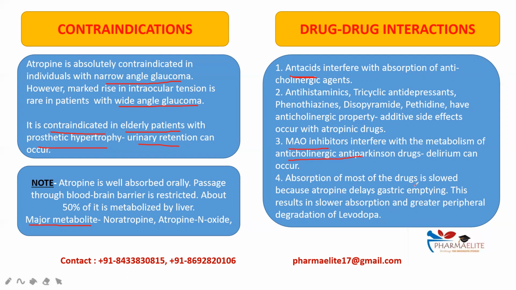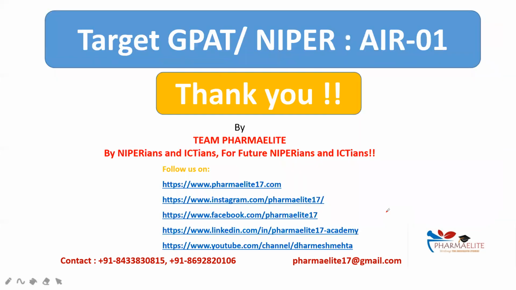Absorption of most of the drugs is slowed because of atropine, as it causes delayed gastric emptying. This results in slower absorption and greater peripheral degradation of levodopa. So when atropine and levodopa are administered together, it produces a slower absorption of levodopa and greater peripheral degradation, and hence reduces its half-life.